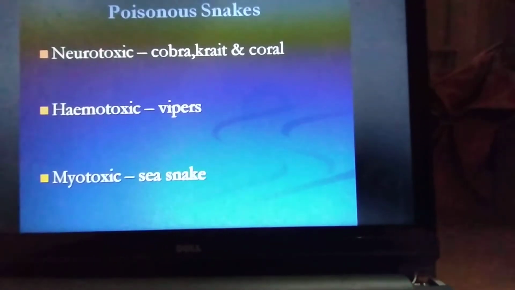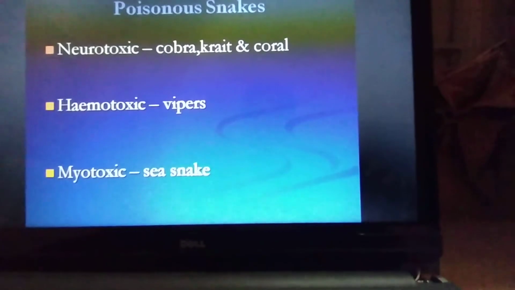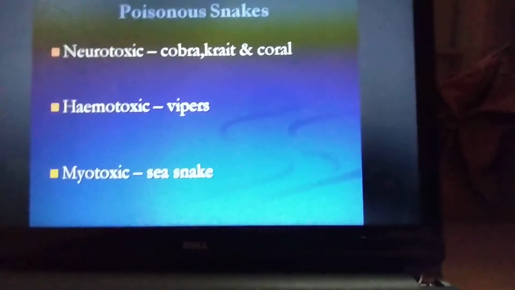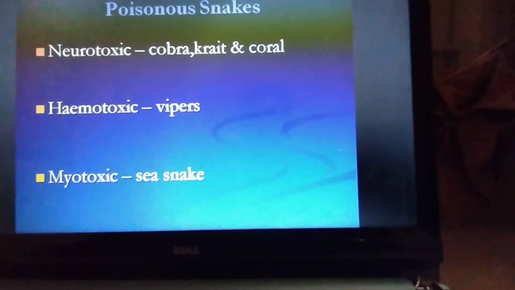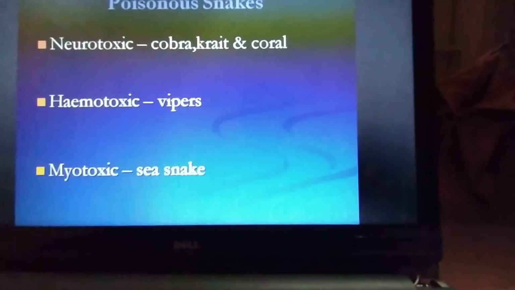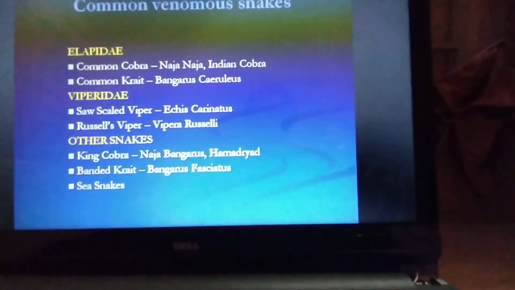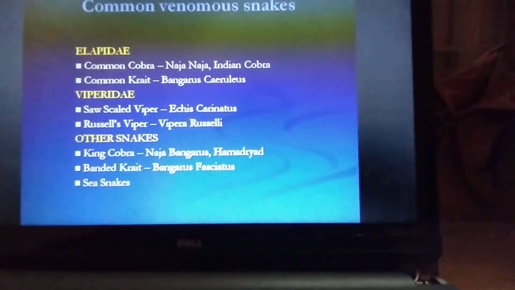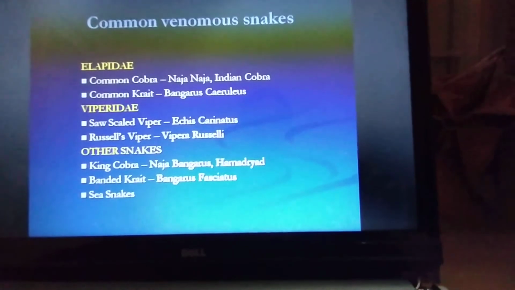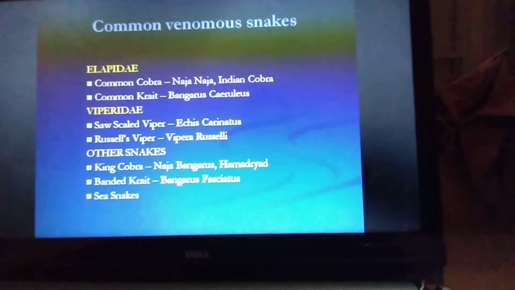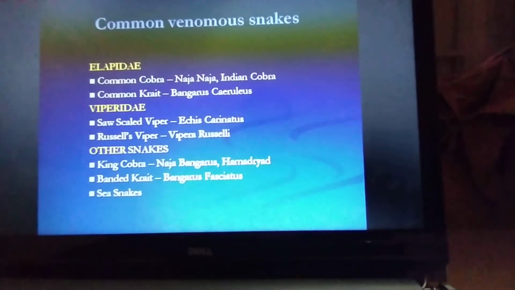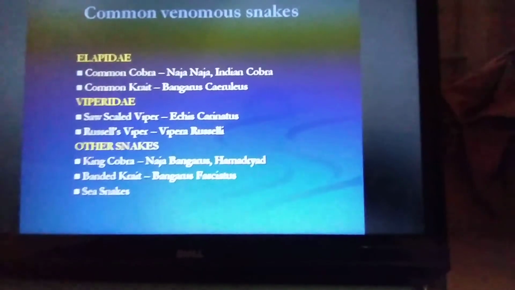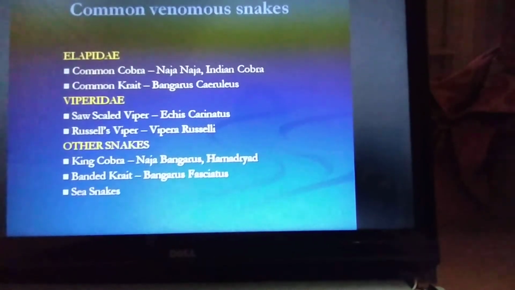The poisonous snakes can again be divided into neurotoxic, hemotoxic and myotoxic. Cobra, krait and coral snakes are neurotoxic, vipers are hemotoxic, and sea snakes are myotoxic. Among common venomous snakes, in the Elapidae family there is the common cobra, which we call Naja naja or Indian cobra, and the common krait, which we call Bungarus caeruleus. In the Viperidae family there are saw-scaled viper and Russell's viper, and other snakes like king cobra, banded krait, and sea snakes. These are the common venomous snakes.